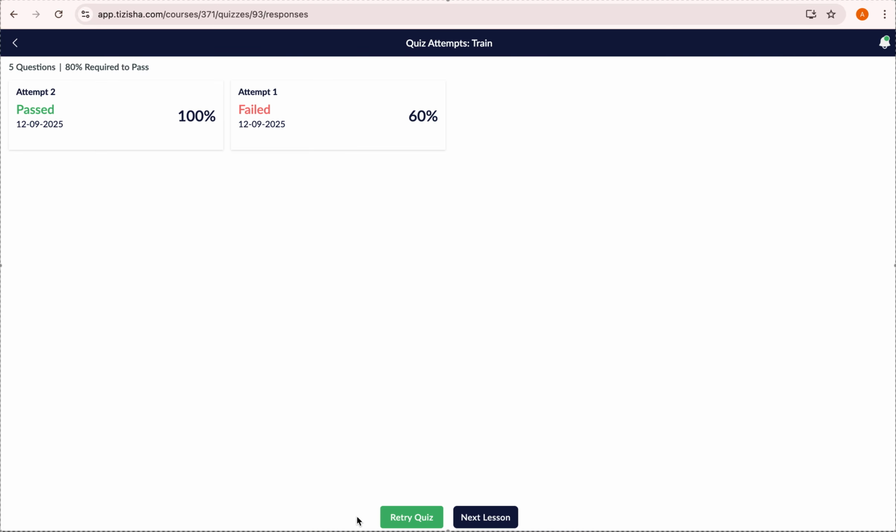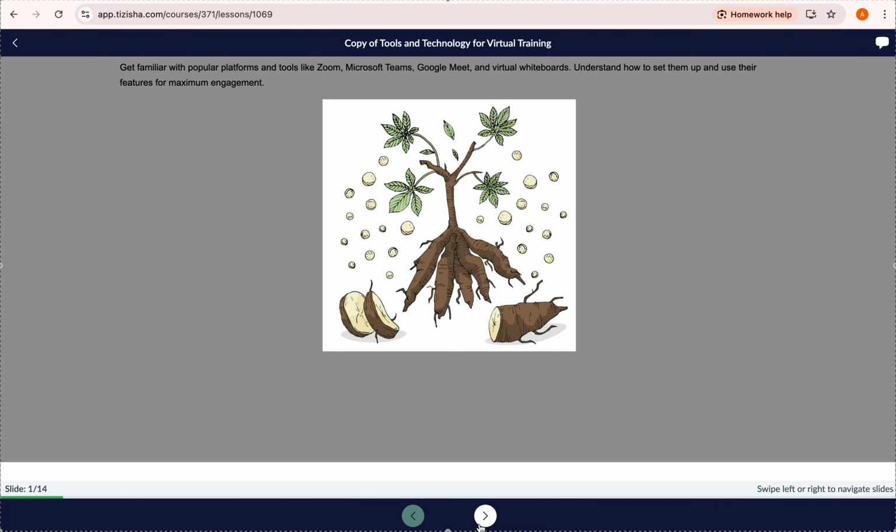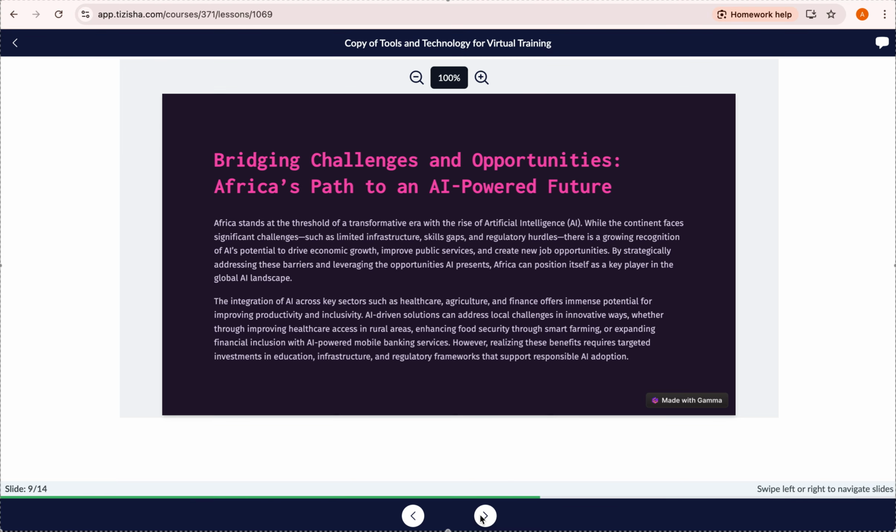You can see on the second attempt we passed with 100%. That means we're done with this particular lesson. It will be marked as 100% complete, and you'll notice the next lesson is now unlocked for us. If I click on next lesson, you can see we are able to access the lesson that was locked initially, right? I'll navigate quickly through all this.